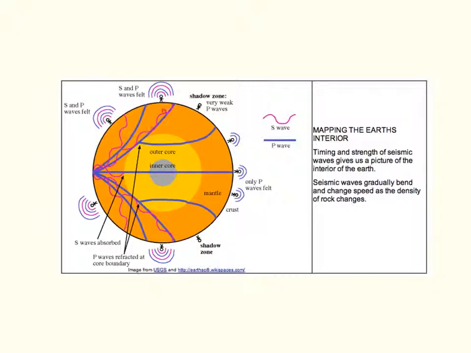In this example, primary waves, there's a shadow here because the primary waves are being reflected and refracted and they don't ever hit here. And so having seismograph stations all over the Earth and collecting information from where primary waves travel and where S waves travel and where they don't, we've been able to figure out what exactly is going on inside the Earth and what layers are composed of.